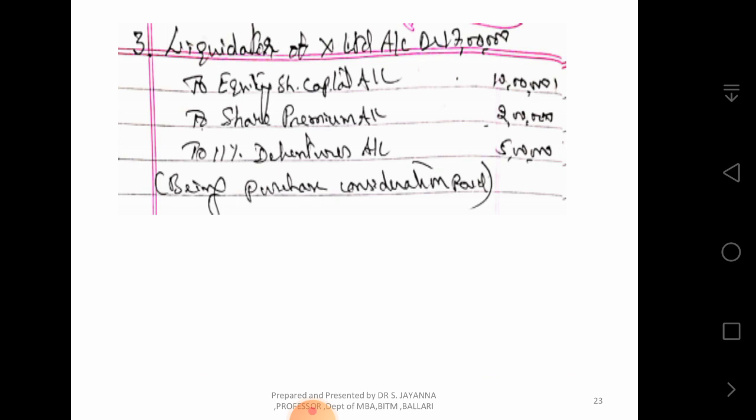Then the liquidator of X Limited is paid in the following way. Liquidator of X Limited is paid the purchase consideration of 17 lakhs by issuing equity share capital of 10 lakhs, share premium of 2 lakhs, and 11% debentures of 5 lakhs. So the entry is liquidator of X Limited account debit to equity share capital account, to share premium account, to 11% debenture account.